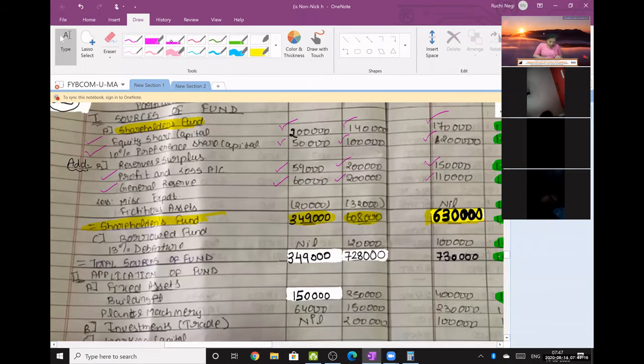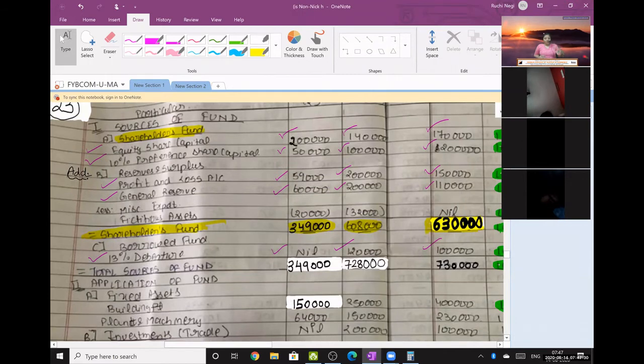Now I am going to add my borrowed funds. First year में कोई borrowed funds नहीं है, 0, 1 lakh 20 and 1 lakh. So shareholders funds plus borrowed funds is what? Total sources of funds. इसको total capital employed भी बोलते हैं. 3,49,000 plus 0 is 3,49,000.